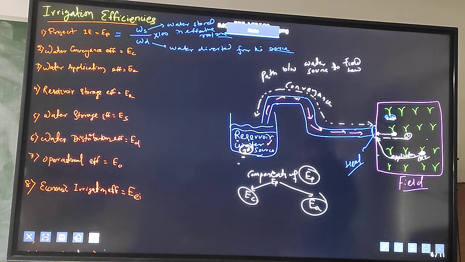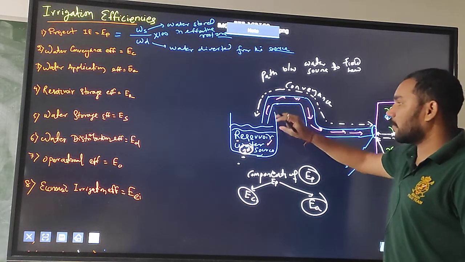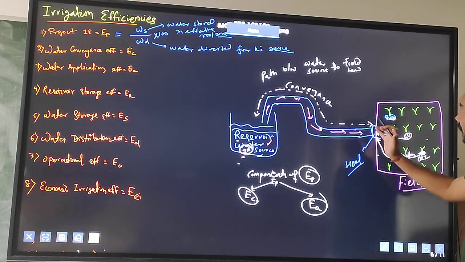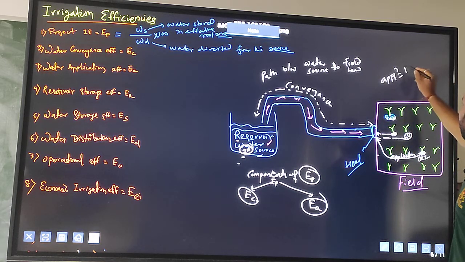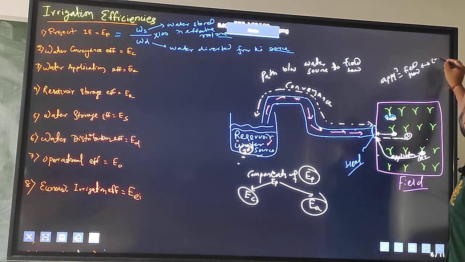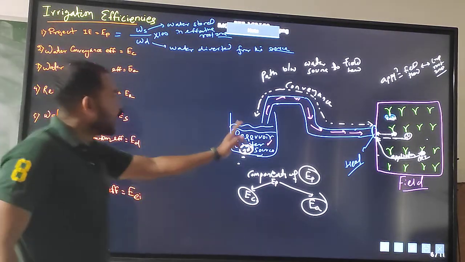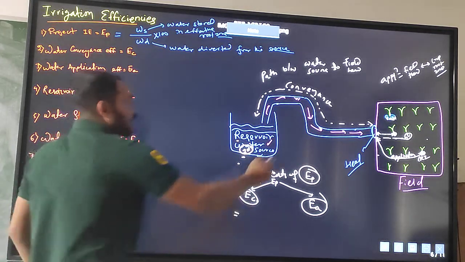So basically the conveyance means the distance between the water source to the field head, whereas application means from the field head to the crop root zone. Now if I want to calculate the water conveyance efficiency, obviously what is the output?